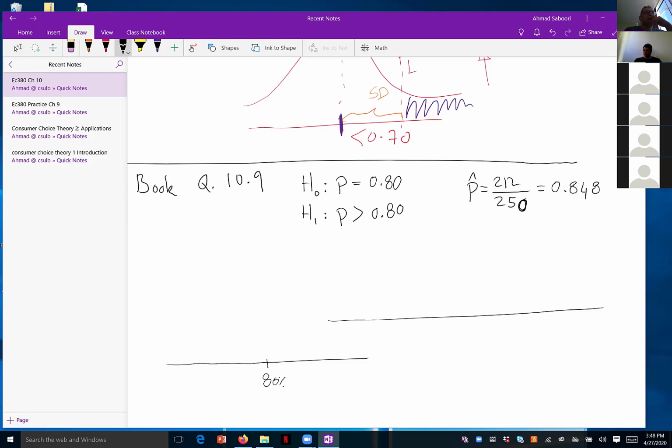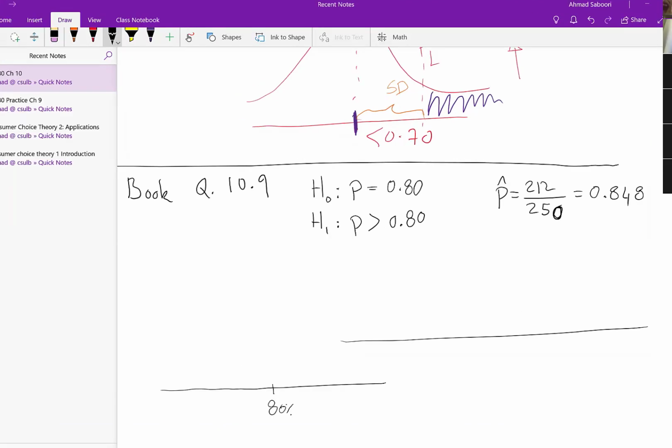Professor? Yeah. Why isn't the null hypothesis the original argument, like P is greater than 80? Because if someone comes up with a claim, we usually take that claim as the alternative hypothesis, right? Usually the status quo is the null hypothesis, and whatever is not the status quo is the alternative hypothesis.